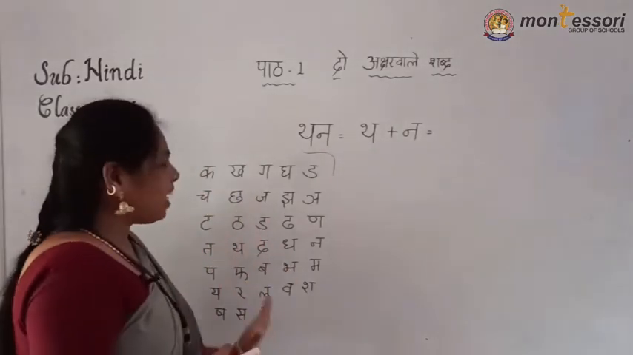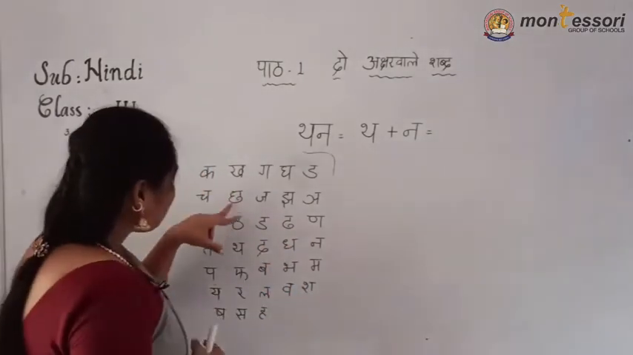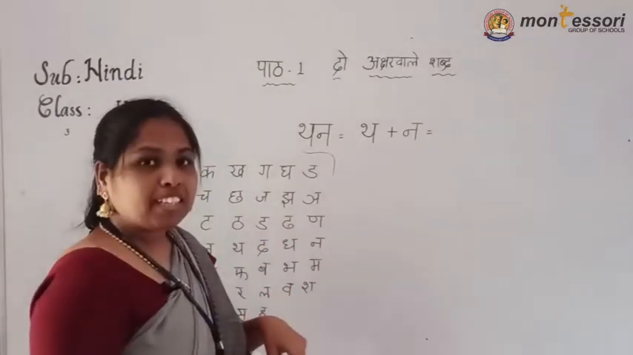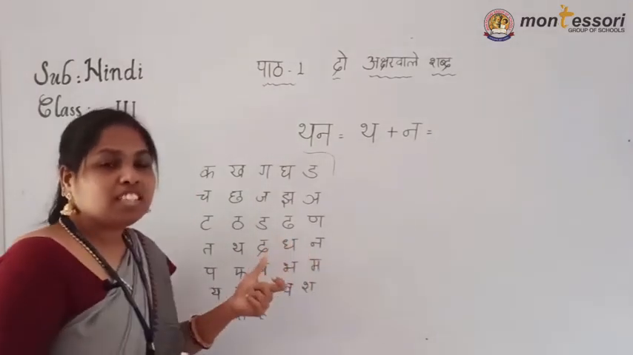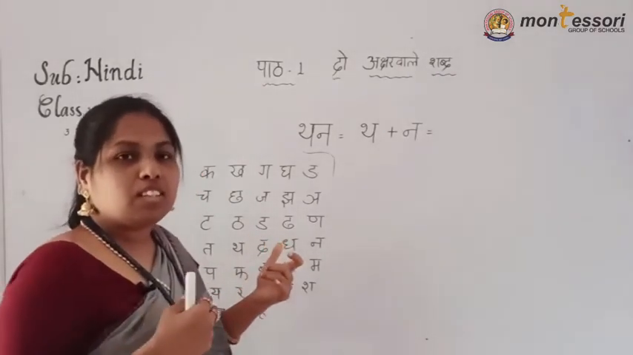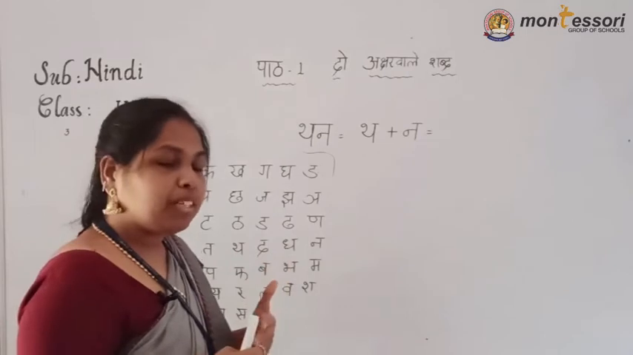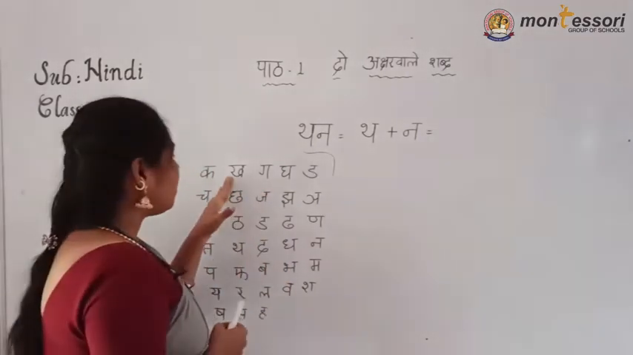Ka, cha, ta, tha, pa and ga, ja, da, da. These are Alpa Pranakshar letters. I told you, no. Now, Mahapranakshar. What are in the Mahapranakshar? Mahapranakshar means there we are adding some sound, and we are keeping some more energy to pronounce that letter.